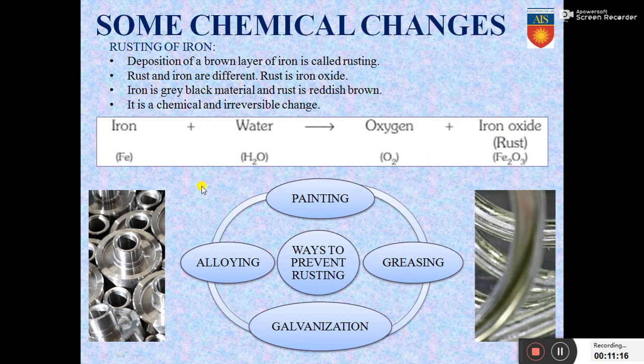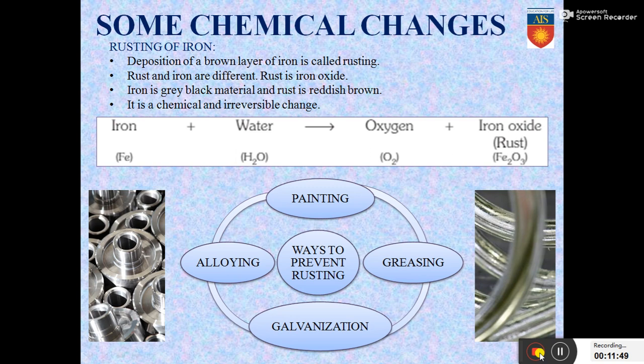Now, how will you prevent rusting? The way to prevent rusting is to prevent the iron from coming in contact with air or moisture, because the moment you stop that contact, you can prevent rusting. These are some of the ways of preventing rusting. First is painting. You can paint the iron products and prevent them from rusting. Second is greasing. You can apply grease or a lubricant on the iron surface so that it doesn't come in contact with the moisture. Next is galvanization.